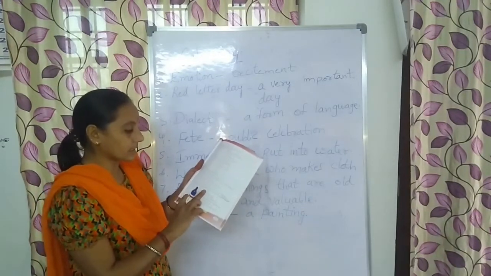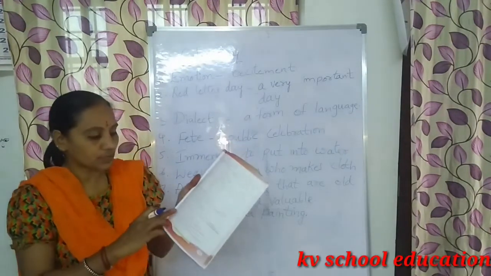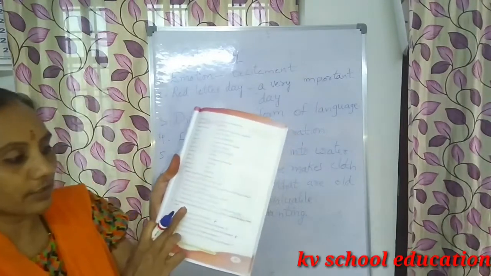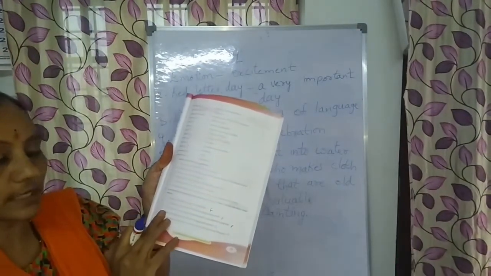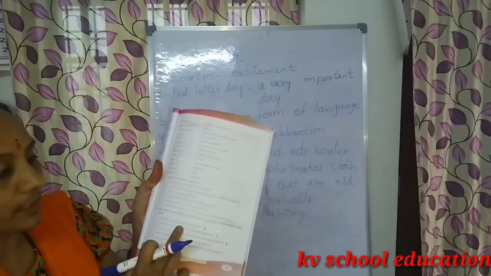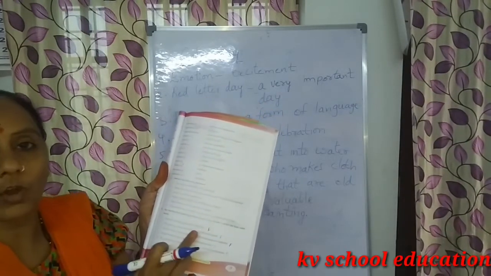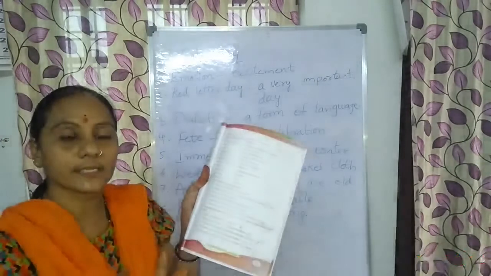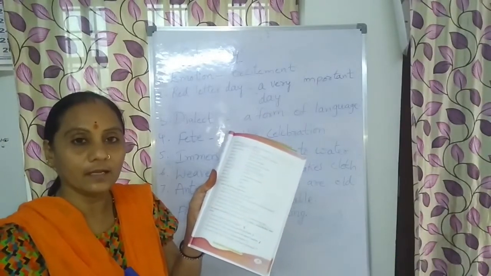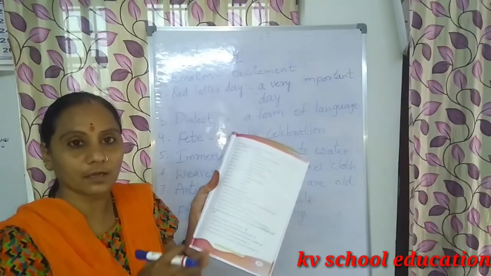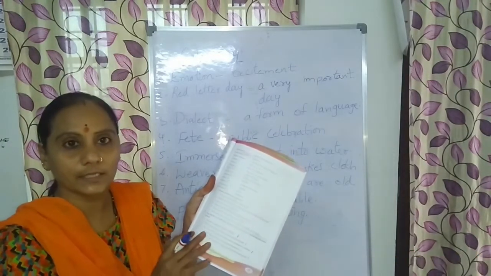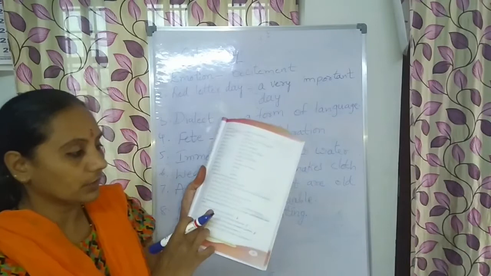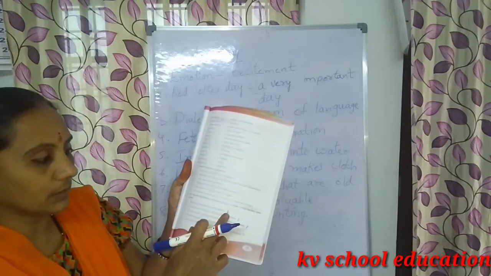Now I am going to explain the exercise. Some statements are given here. State whether the following statements are true or false. Correct the false statements. What are they saying here? Bonalu is celebrated as a part of Dasara. No, it is not a part of Dasara. We celebrate it in the month of Ashadam. So we can say that it is a false statement.